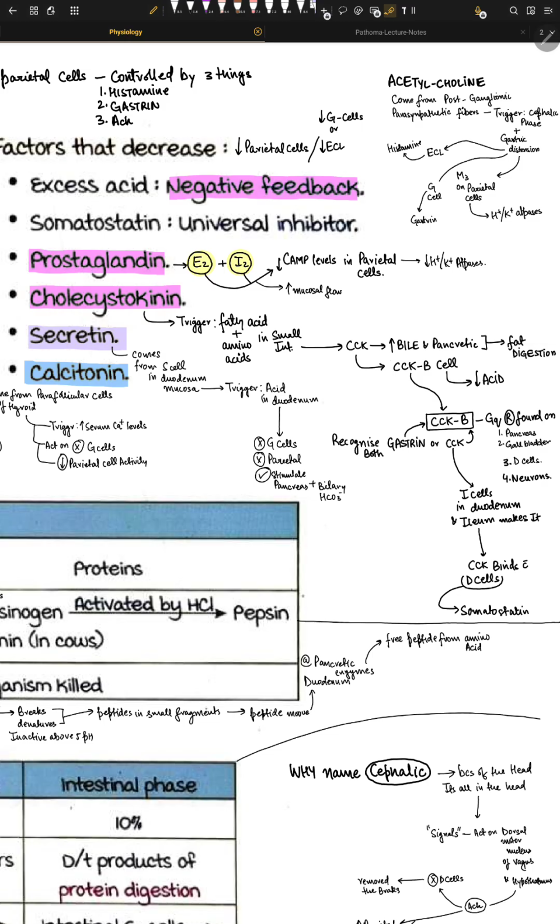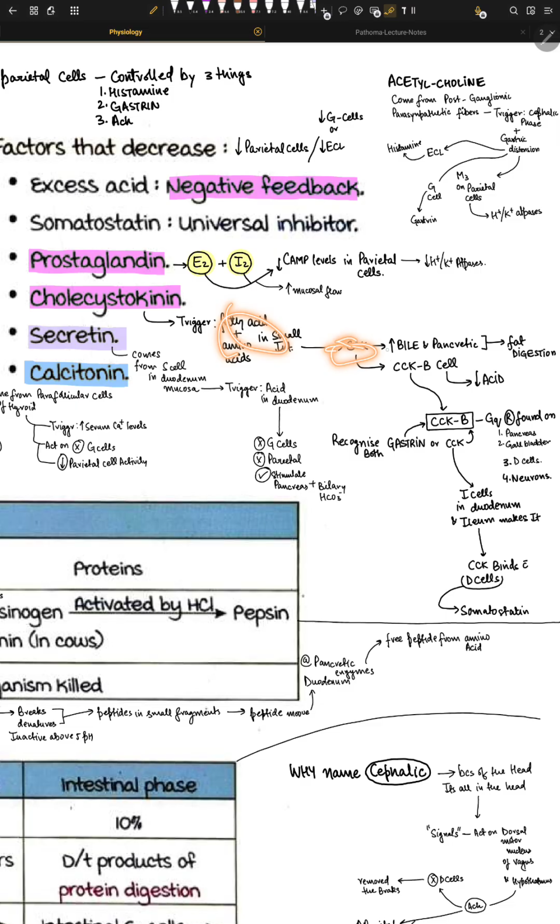Usually the theme in GIT is that most of the hormones that are regulated and released are due to some sort of fatty acid presence, presence of amino acid, or some sort of distension of the stomach. Usually carbs are not one of the biggest activators of hormones in GIT. So fatty acid and amino acid lead to release of cholecystokinin when they are present in the small intestine. Once they are present in the small intestine, the CCK is released.